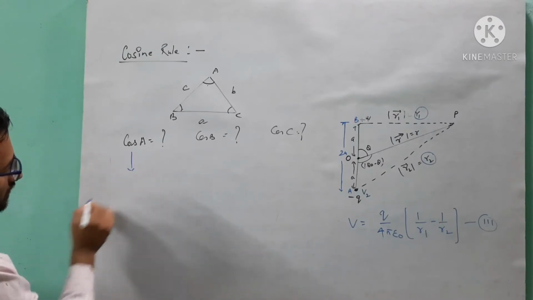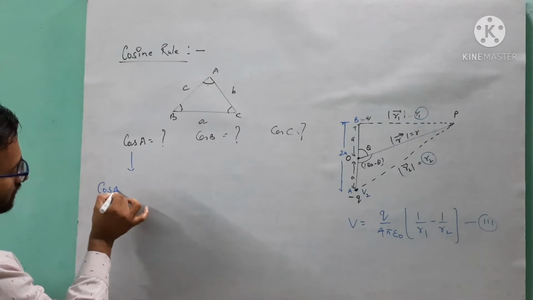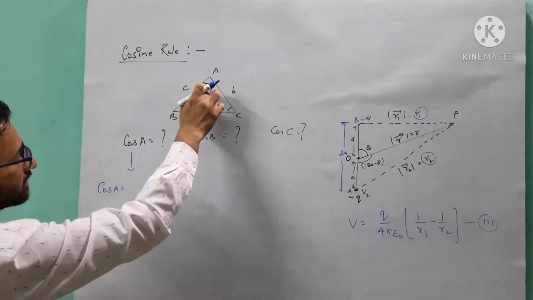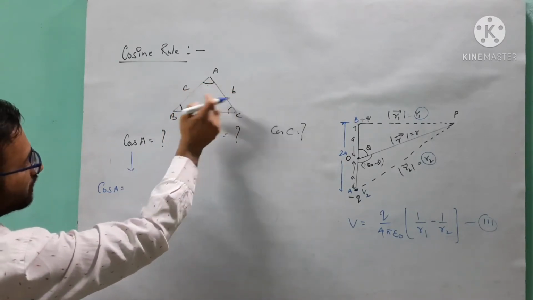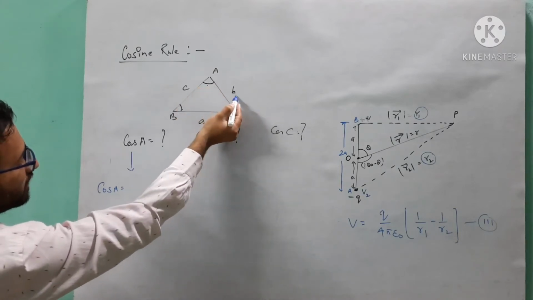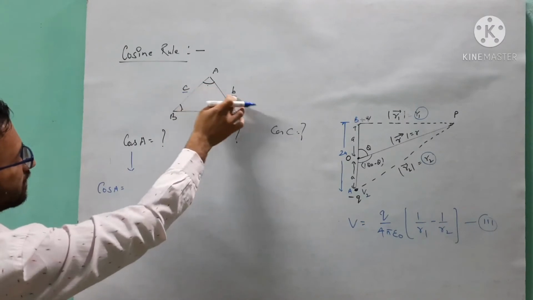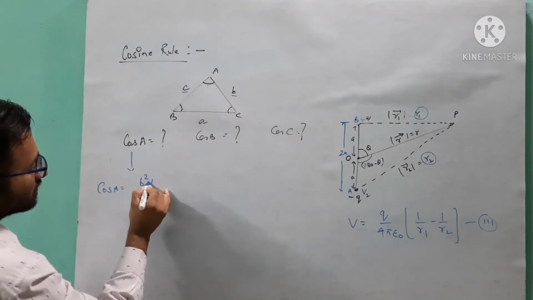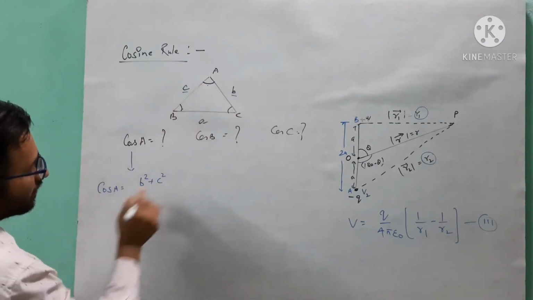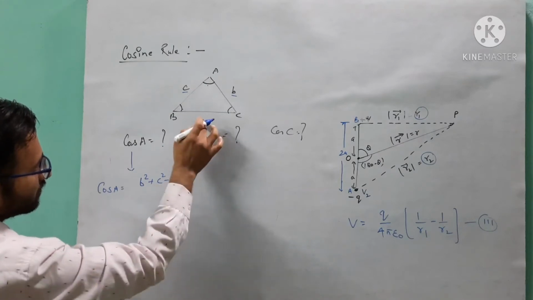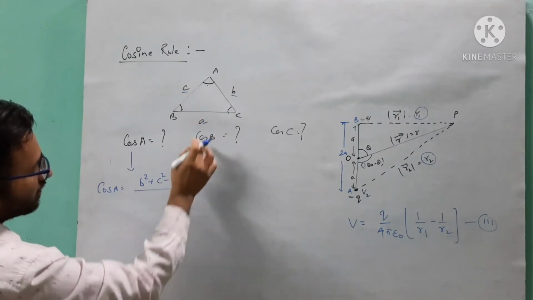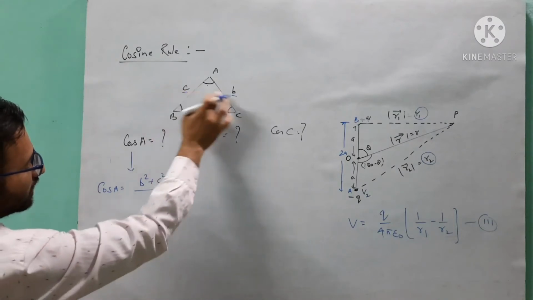So see here how to use cos A. When you use cos A, you will write this relation: b square plus c square, the sum of the squares of the adjacent sides of this angle A, minus the square of the opposite side a, over 2bc.